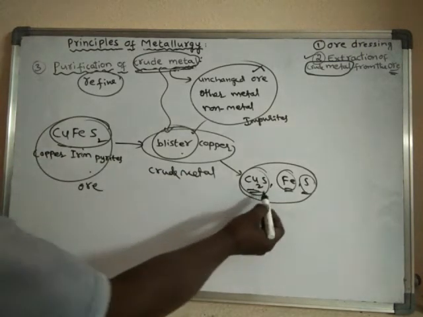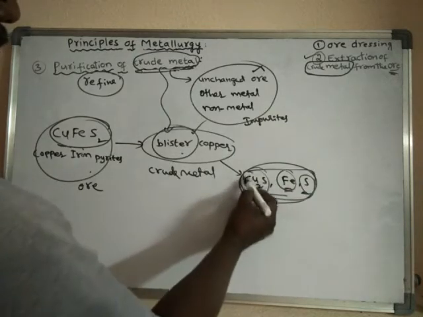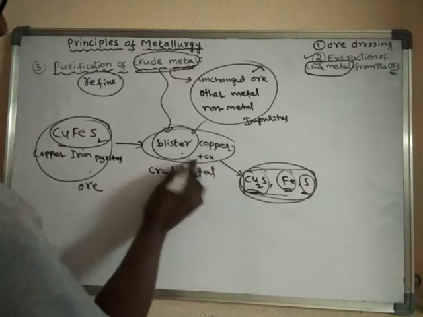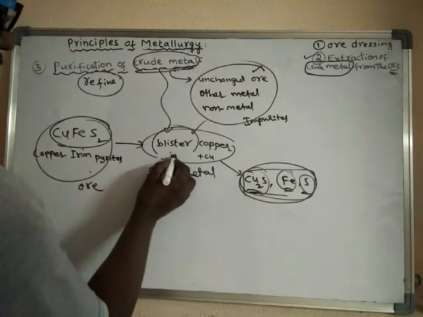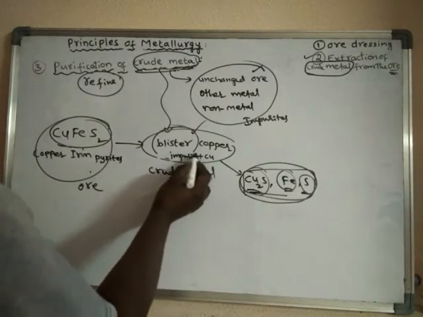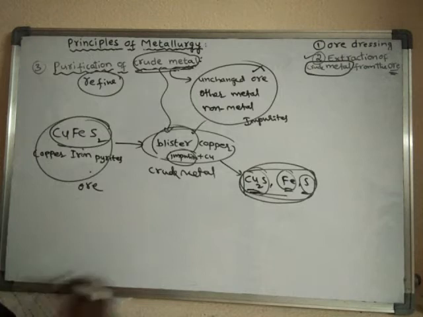Here we have to remove these impurities from the copper. Actually, blister copper is nothing but copper metal plus impurities, so we have to remove these impurities.